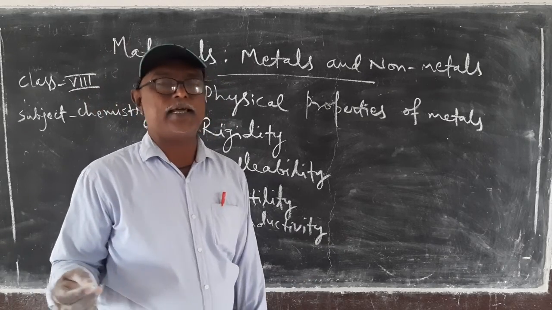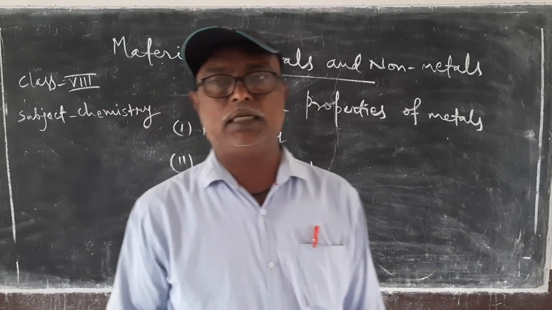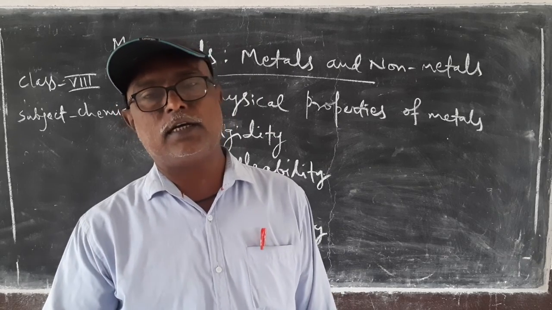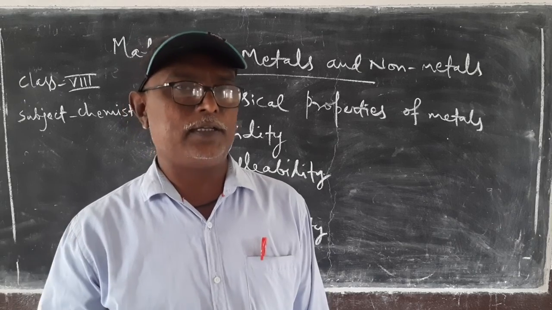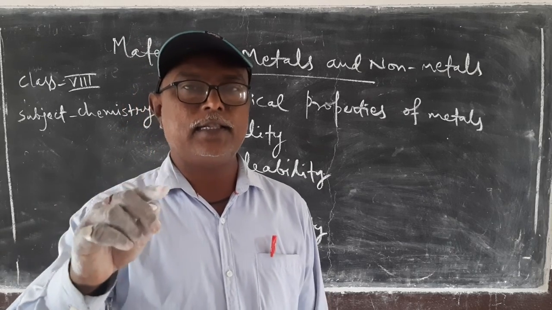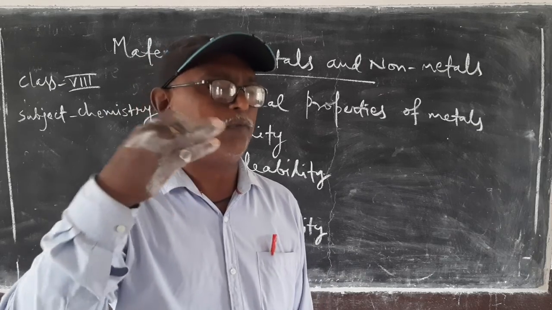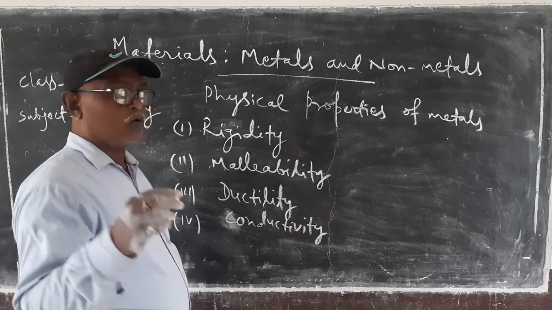That's why we can say that metals are good conductors of electricity, or conductors. Conductor or good conductor, the same thing. It means electric current can flow through metals.